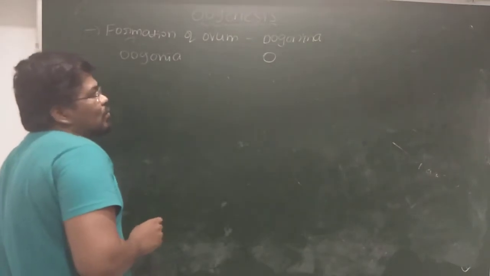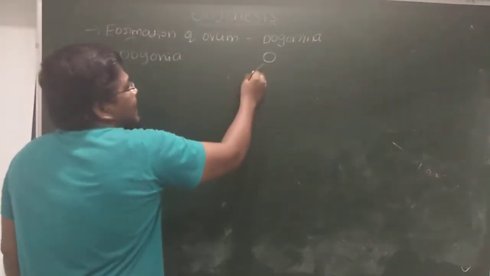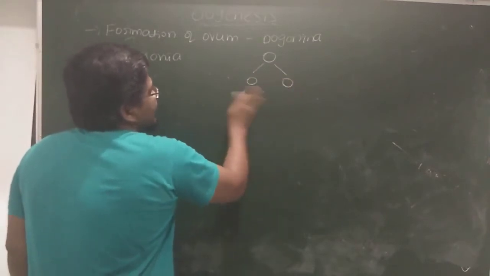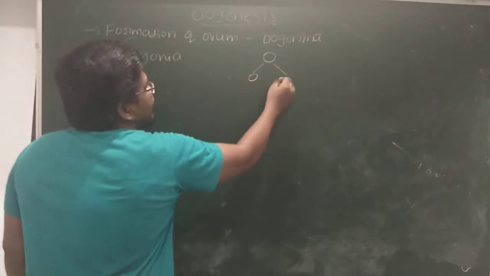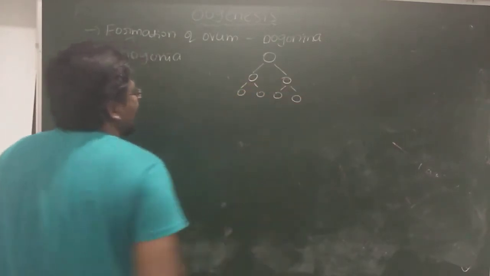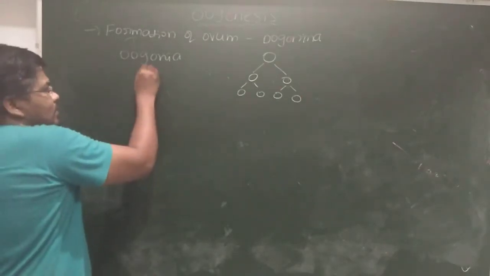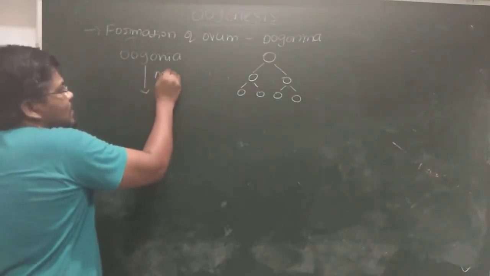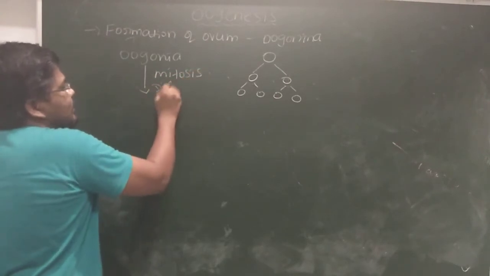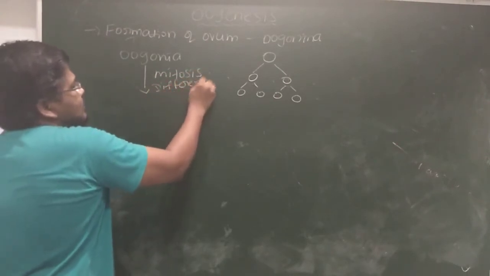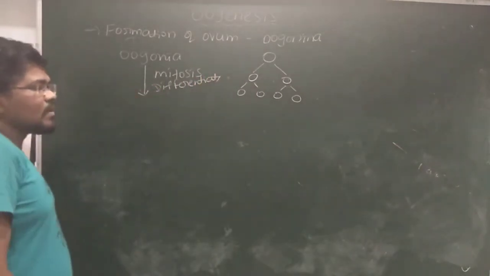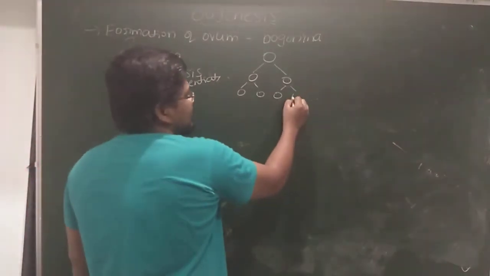After that, what happened? Oogonia are involved in mitosis and differentiation and increase their number. Oogonia are involved in mitosis and differentiation, then increase their number. After that, what happened?